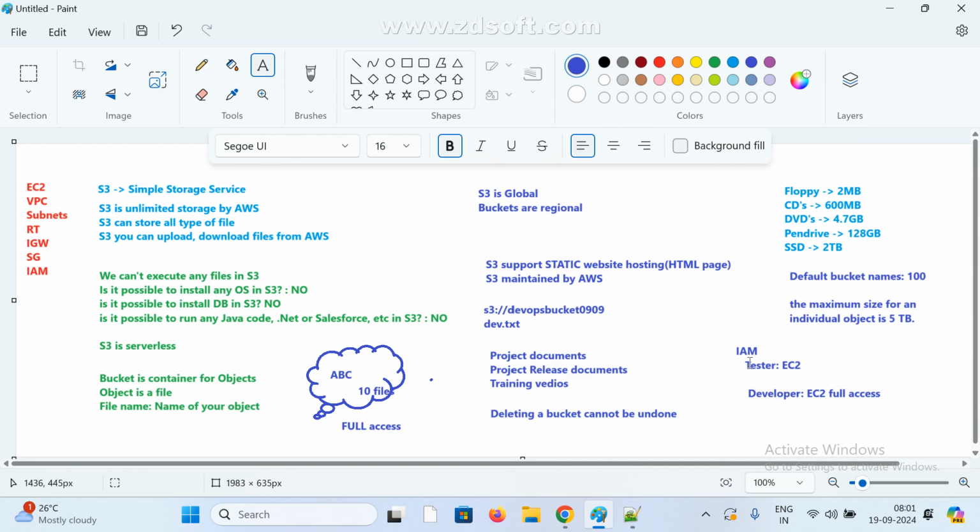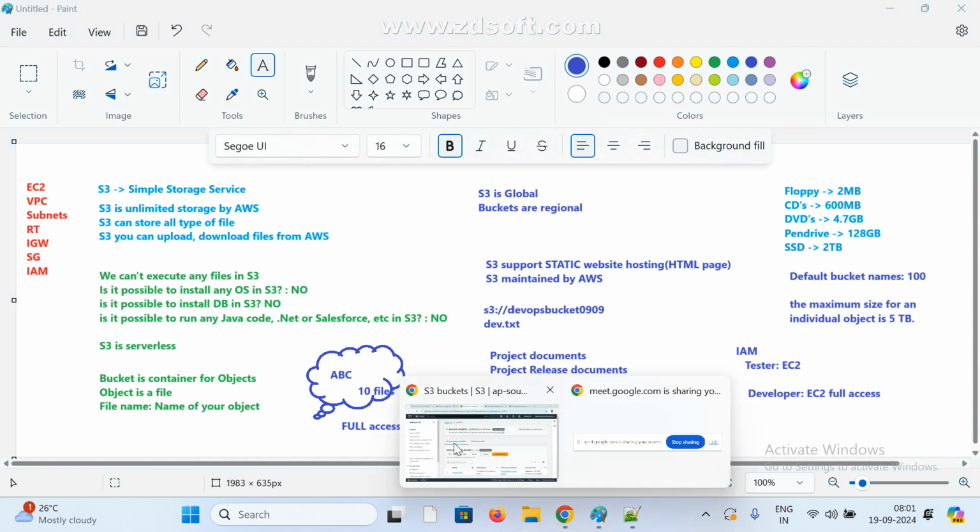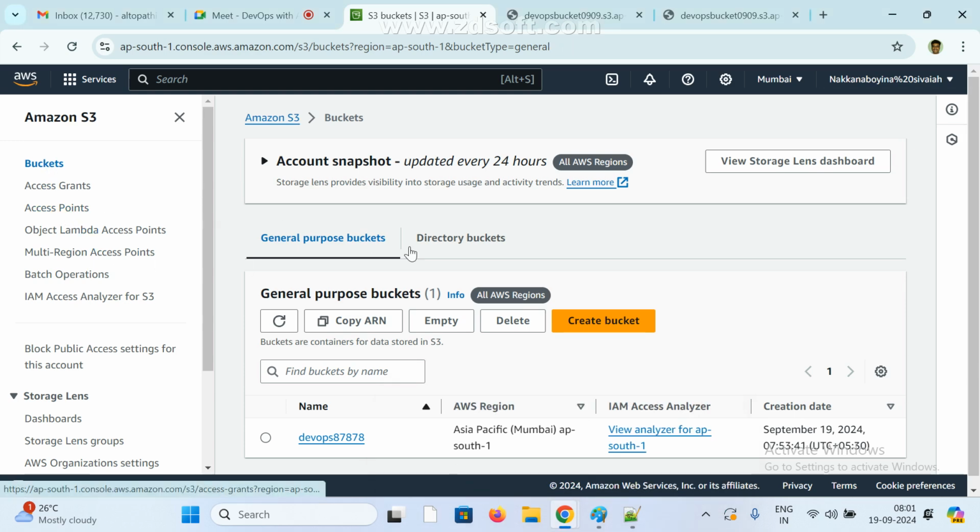Okay, next class I will show you how it will work. I will create one user, I will try to create an S3 bucket, and see whether I am able to create it or not. So this is important: don't click Empty. Empty means all files will be deleted at a time. Okay, so be careful in real time, don't click Empty. If you want to delete any file, we have to delete only your file.